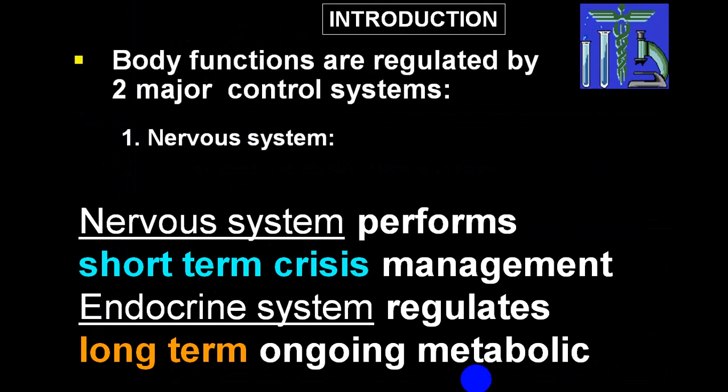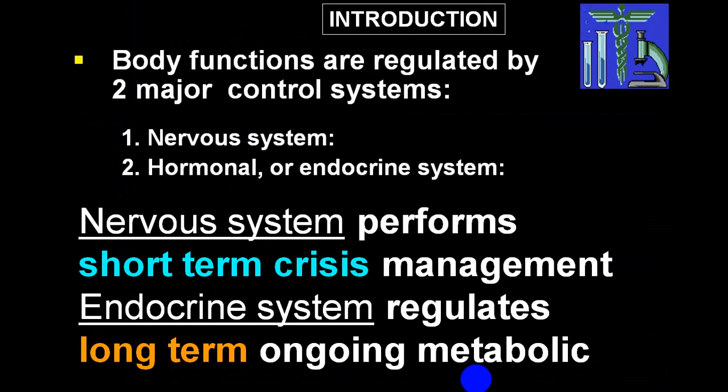Now, if you look at it, body functions are regulated by two major systems. One, nervous system, and second, hormonal system, or we call endocrine system. These are the two systems which regulate our body. Nervous system is for short-term crisis, while endocrine system is for long-term ongoing metabolic regulation.